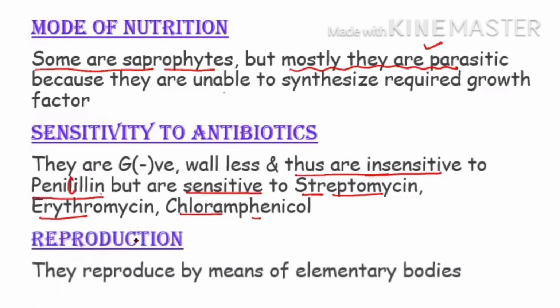Now, how do they reproduce? They reproduce by means of elementary bodies. Please learn it carefully, because if you remember in the mitochondria, you have already studied the mitochondria inner membrane, which is making crista, having F0 F1 particles, and there we call F0 F1 particle as elementary particle. When it comes in the option, you have to remember elementary particles we study in mitochondria, but elementary bodies are studied in mycoplasma.